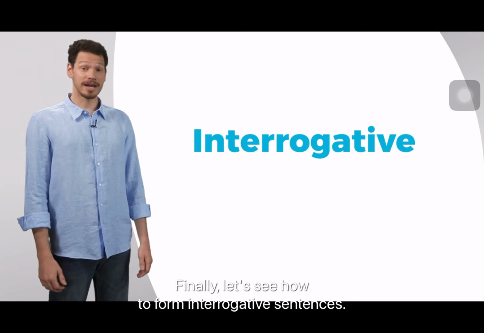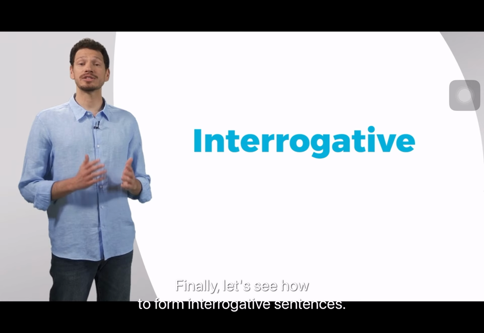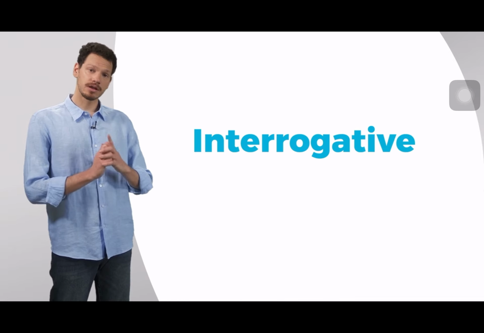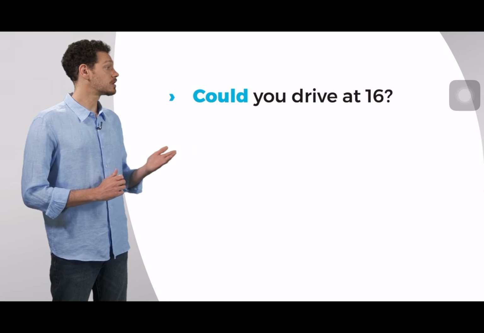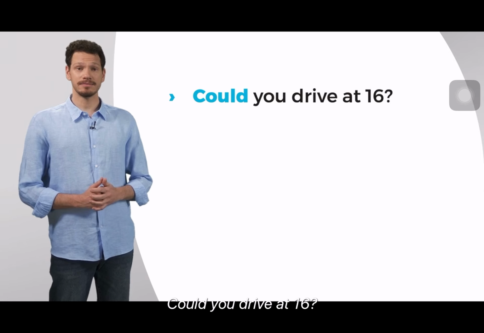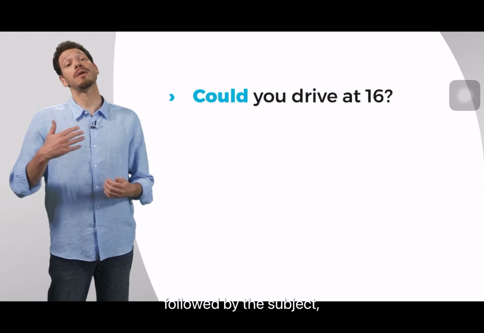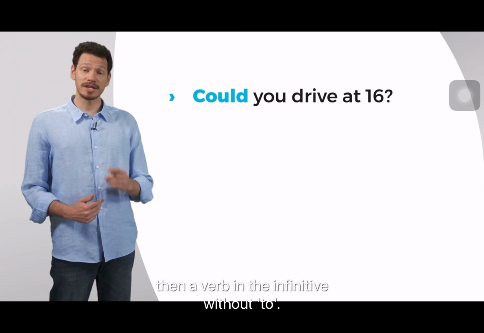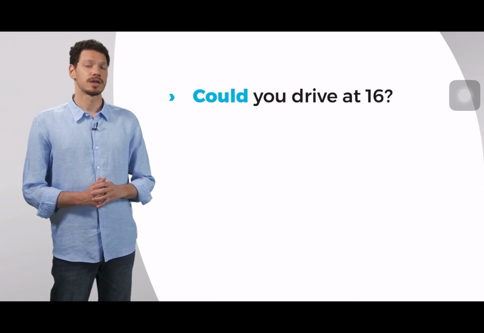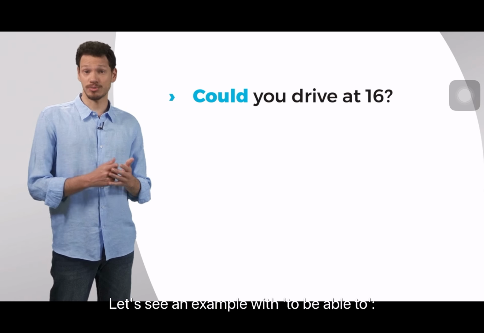Interrogative. Finally, let's see how to form interrogative sentences. Look at this example. Could you drive at 16? As you can see, we start with could, followed by the subject, then a verb in the infinitive without to. Let's see an example with to be able to.